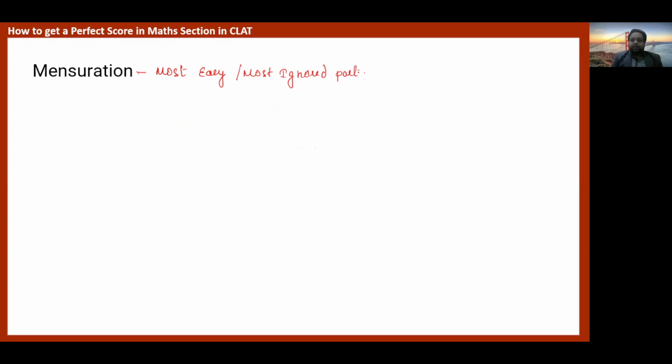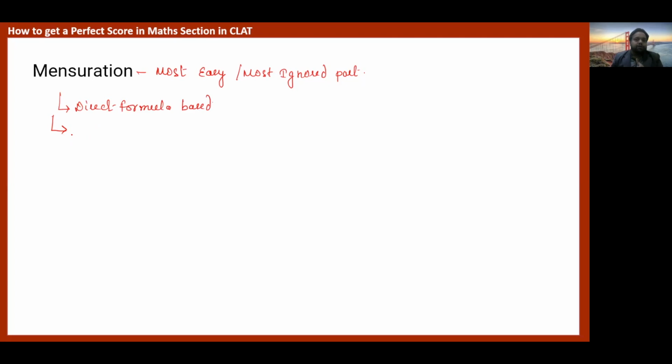I don't understand why the candidates are not focusing on this part. There are only some standard formulas and their direct applications, isn't it? It is even easier than the arithmetic part. The questions here are direct formula based.